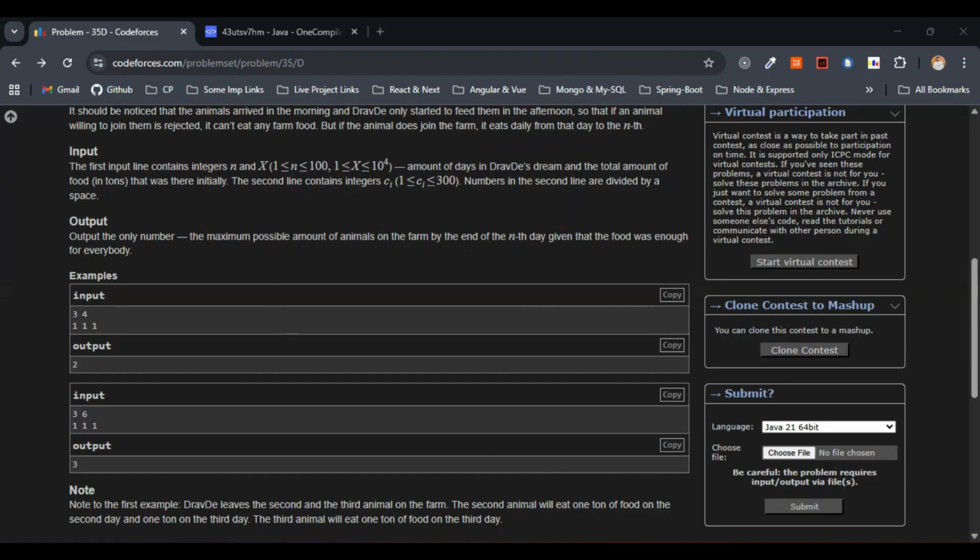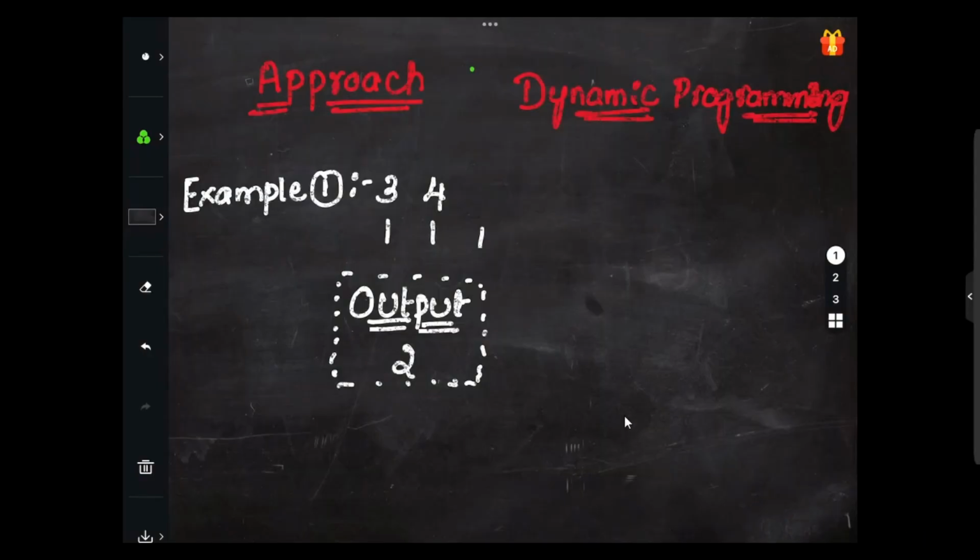As usual, let's discuss the approach first. I have considered the same first example that they have given in the question. Here we have been given 3 and 4, and 1 1 1. The output that we need to get here is 2. As I've said, we'll be going with a dynamic programming approach. So let's move on with a step-by-step explanation here.